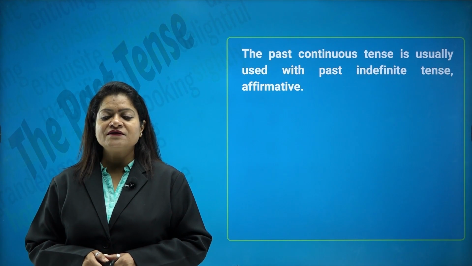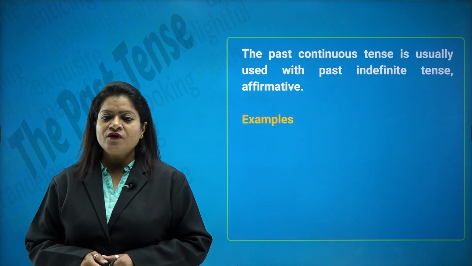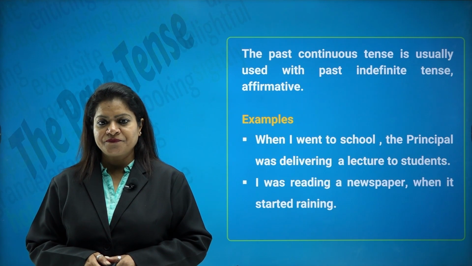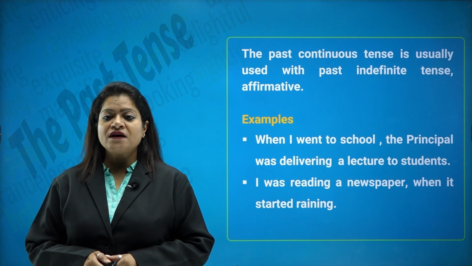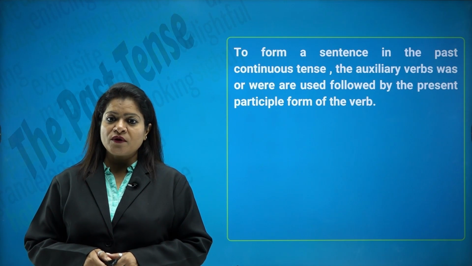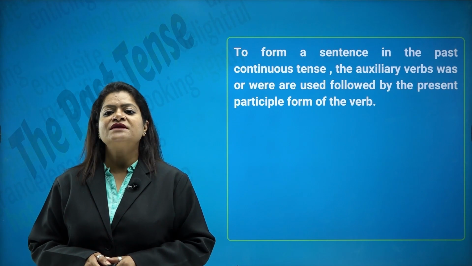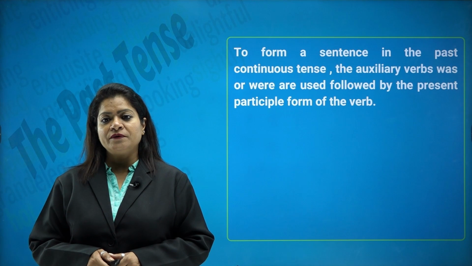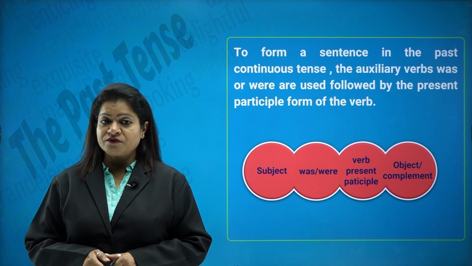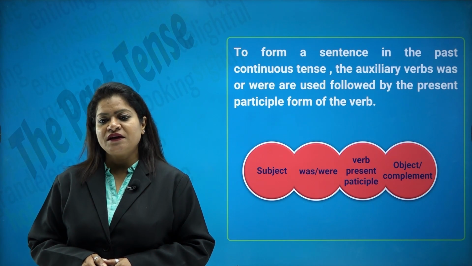The past continuous tense is usually used with past indefinite tense for the affirmation. For example, when I went to school, the principal was delivering a lecture to the students. I was reading a newspaper when it started raining. To form a sentence in the past continuous tense, the auxiliary verbs was or were are used, followed by the present participle. The present participle form of the verb is the verb plus ing, because we are talking of continuous. So, what is the structure? Subject plus was or were, was with singular, were with plural. Then verb in the present participle form, object and the complement.